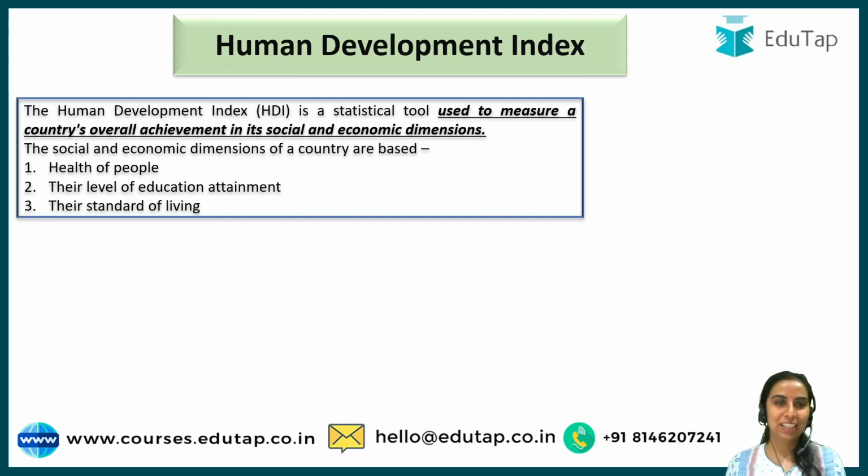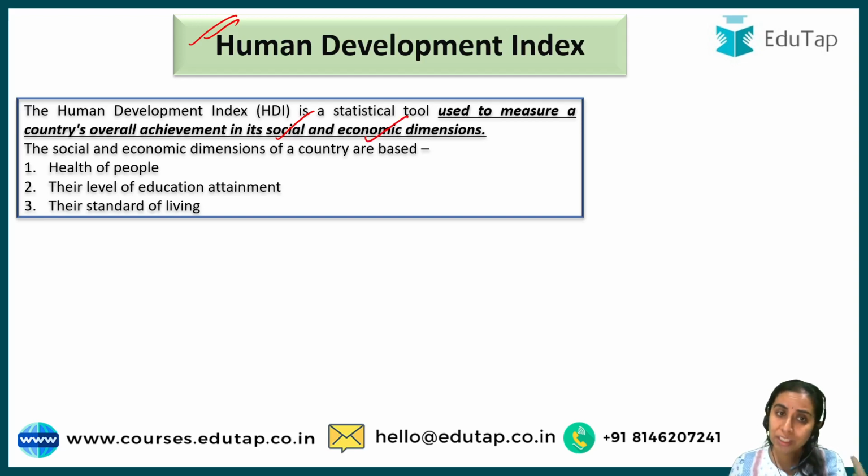So moving to the topic directly, guys, the topic of the day is Human Development Index. Human development is a topic that has been given in your syllabus. We will discuss the important aspects of this index, which has been asked in exams multiple times. So Human Development Index is basically a statistical tool that is used to measure a country's overall achievement. There are a lot of dimensions in which the achievement of any country or any person can be measured, that is social, economical, political. But this tool takes care of social and economic dimensions for human development.